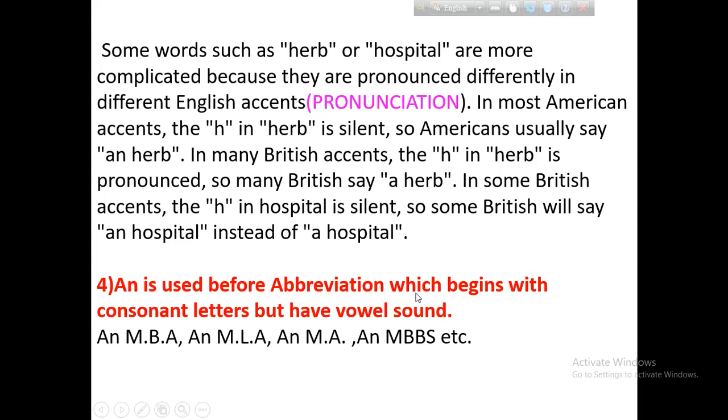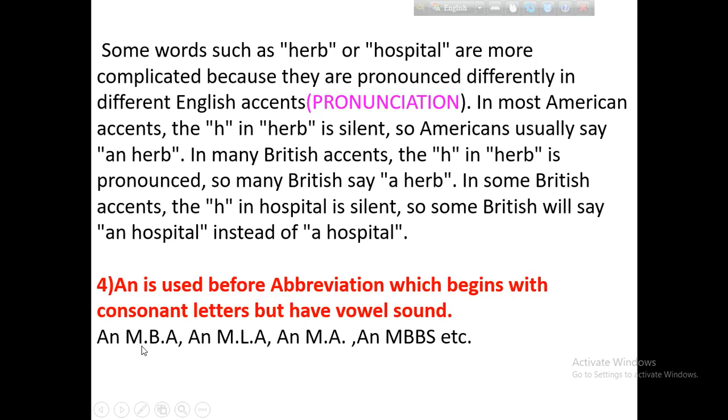An is also used before abbreviations. There are many uses of abbreviations in the English language. We use a or an before an abbreviation. When the sound is like a vowel, then we use an. When the sound is a consonant, then we use a. Though the word begins with a consonant letter, if the sound is like a vowel, then we use an.